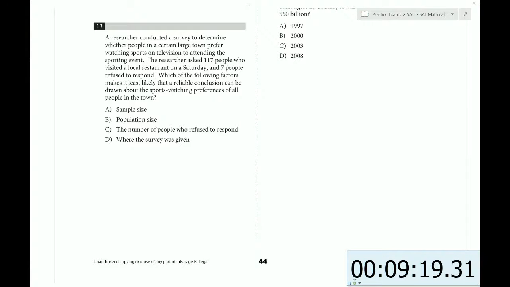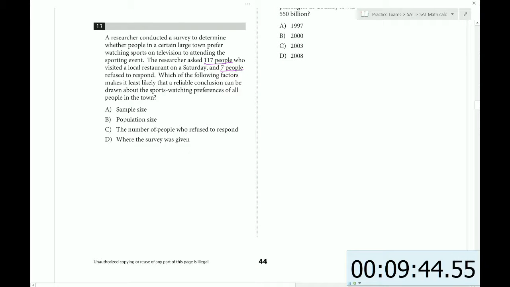All right. So, a researcher conducted a survey to determine whether people in a certain large town prefer watching sports on television to attending the sporting event. The researcher asked 117 people who visited a local restaurant on Saturday, and 7 people refused to respond. Which of the following factors makes it least likely to be a reliable conclusion can be drawn about the sports watching preferences of all people in the town?